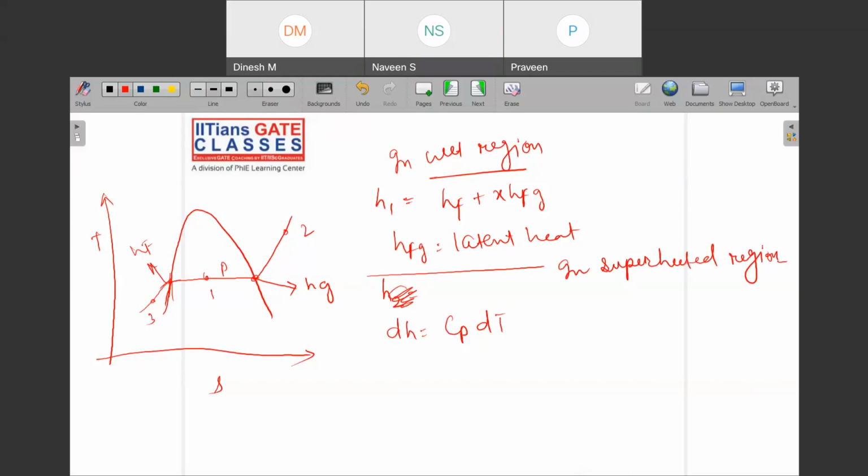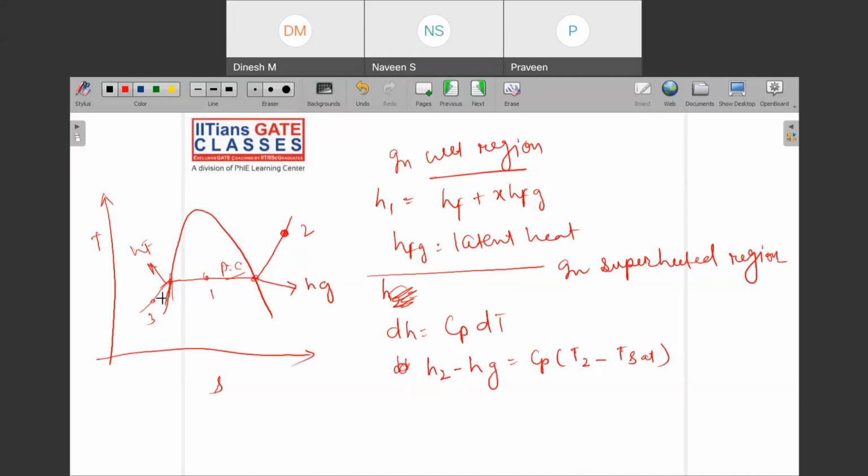So on this curve, pressure is constant. If I desire the enthalpy at this point, then H2 minus Hg is equal to Cp into dT. dT means T2 minus T at g, which is also the saturation temperature. So H2 minus Hg will be equal to Cp into T2 minus T saturation.